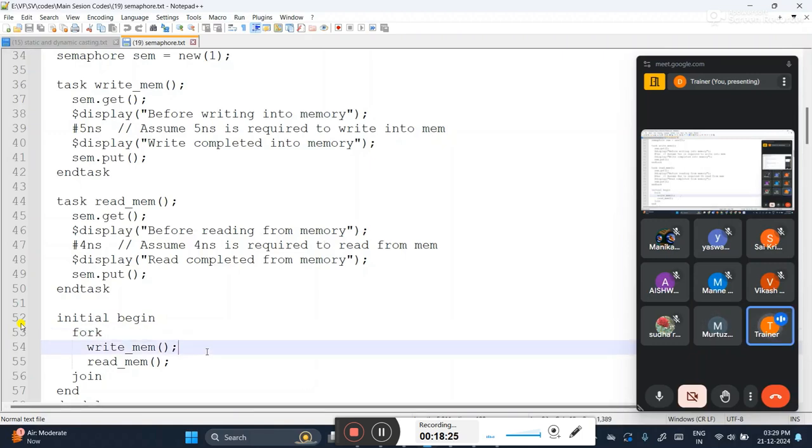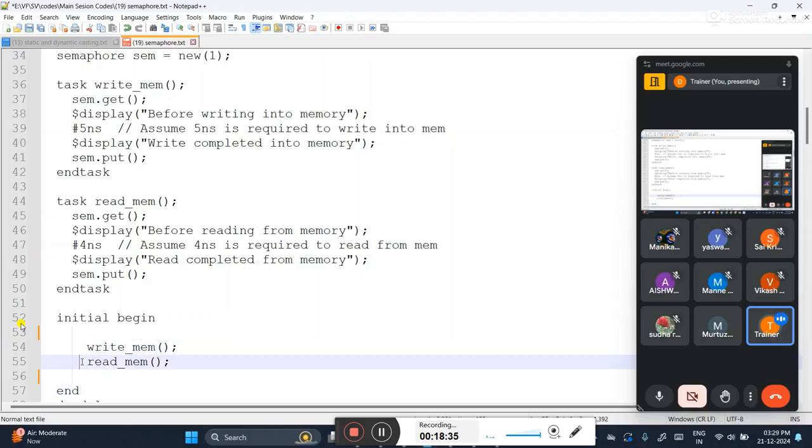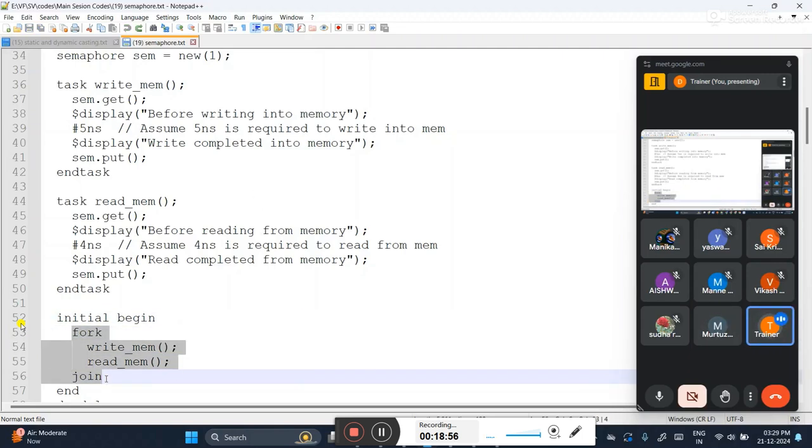Suppose you do not want a semaphore, the simple way is you can simply remove fork join. If you remove fork join, what is your requirement? First the write task should complete, then only the read task will complete. You can do that, but you actually can't do that in the industry, because that particular code is handled by someone else. You can't go and tell them to remove the fork join. Fork join should be there, but you want to execute sequentially. In that case, you can go for semaphore. Okay, fork join will be there, but it is executed sequentially with the help of semaphore.